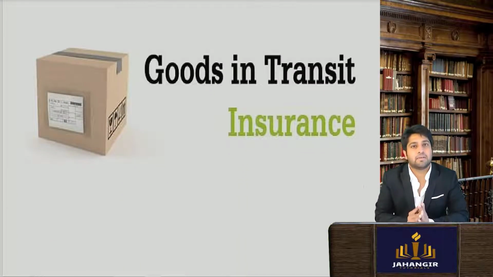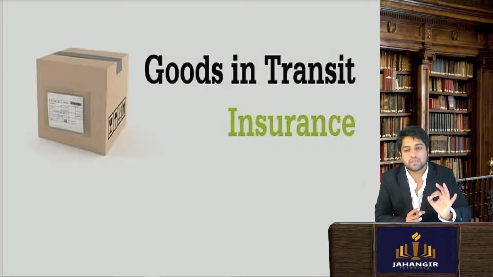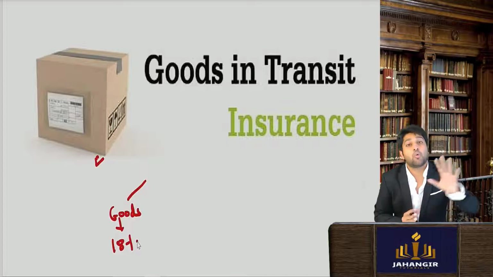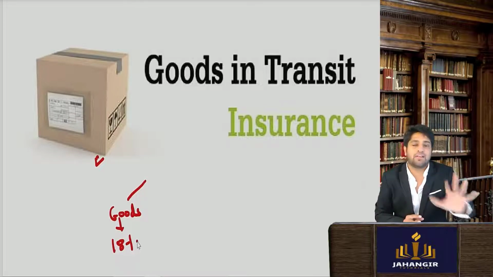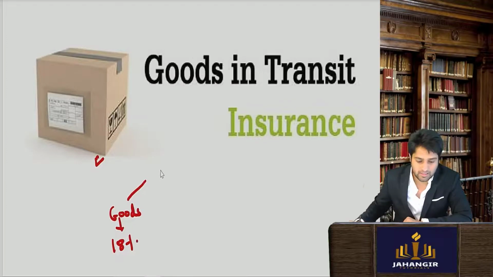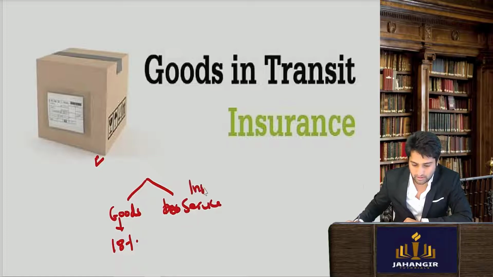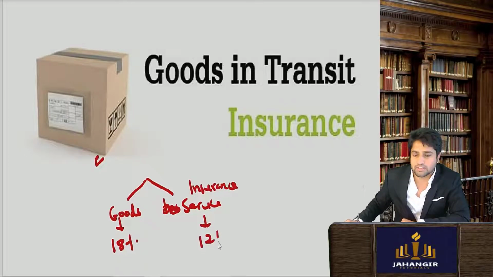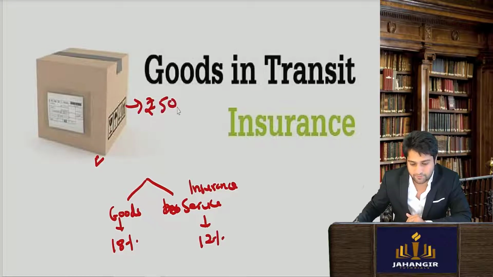Let's take another example. Let's say I have ordered a few goods. You have purchased the goods, and on the goods, the rate applied is 18%. With the goods, they have also provided you with insurance, goods in transit. That is a service. Insurance service separately is 12%. And let's say you have booked the goods for rupees 50,000.